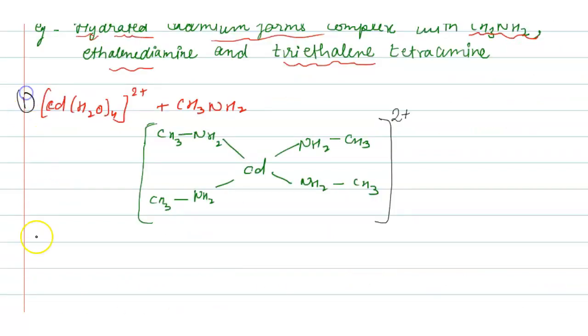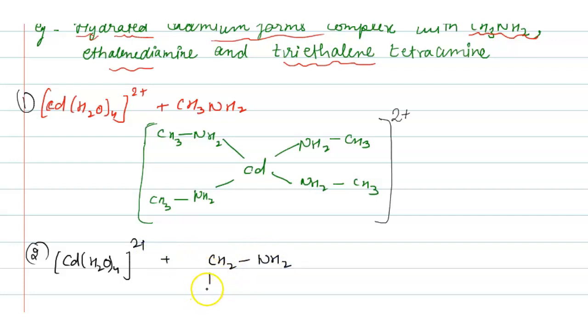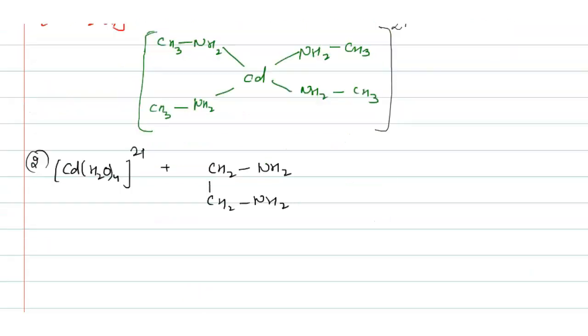This is the first example. The second example is when hydrated cadmium reacts with ethylene diamine, NH2CH2CH2NH2, to form the complex Cd(NH2CH2CH2NH2).